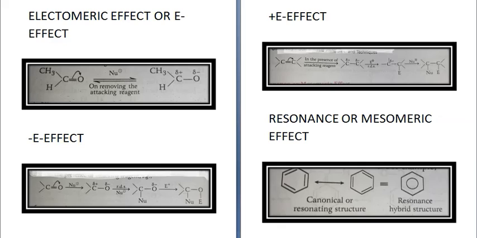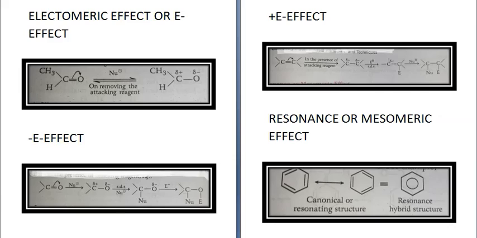You know what are unsaturated hydrocarbons? Hydrocarbons which have either a double bond or a triple bond, and it takes place in presence of an attacking reagent. Complete transfer of pi electrons towards one of the bonded atoms in a compound in presence of an attacking reagent temporarily causes polarity in the molecule, and this is called electromeric effect.